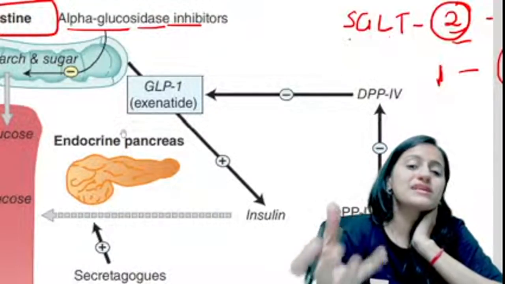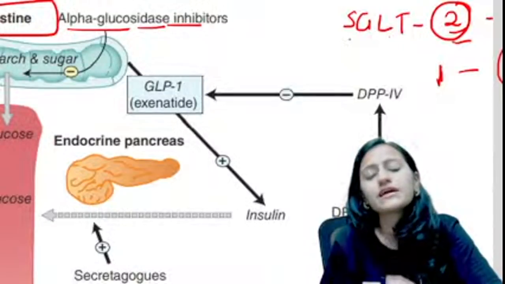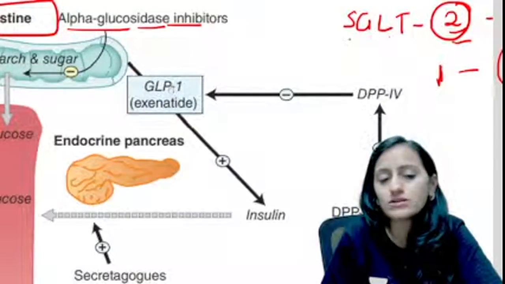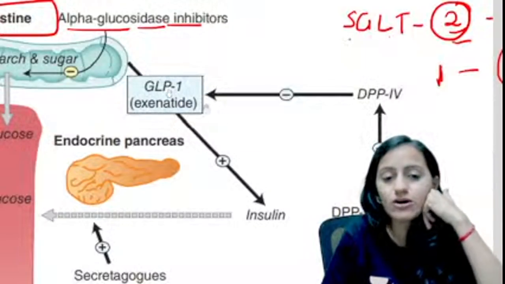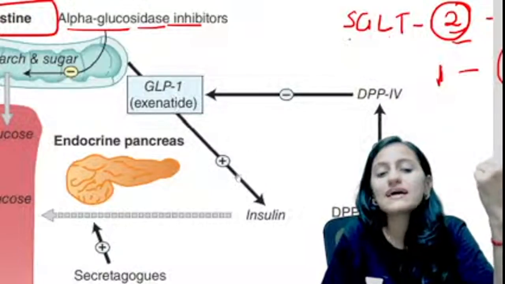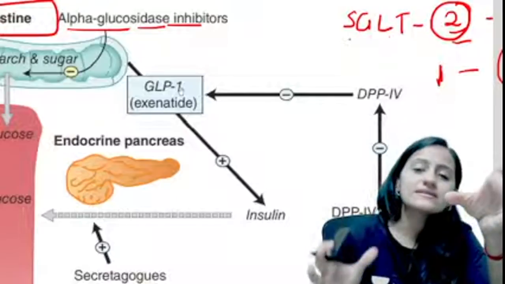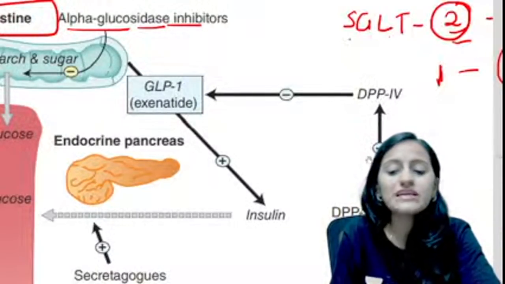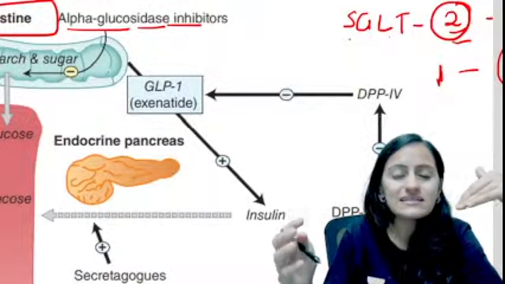The next that we have is the pancreas, right? So basically, to utilize the glucose, we need insulin. So whatever is helping in insulin release, we can use those drugs acting on the pancreas. So you have GLP-1 analogs, your glucagon-like peptide, which will increase insulin, and that is your exenatide. One group is exenatide, which is given subcutaneously. This GLP-1, which increases the insulin from the pancreas, is degraded by the enzyme DPP-4.